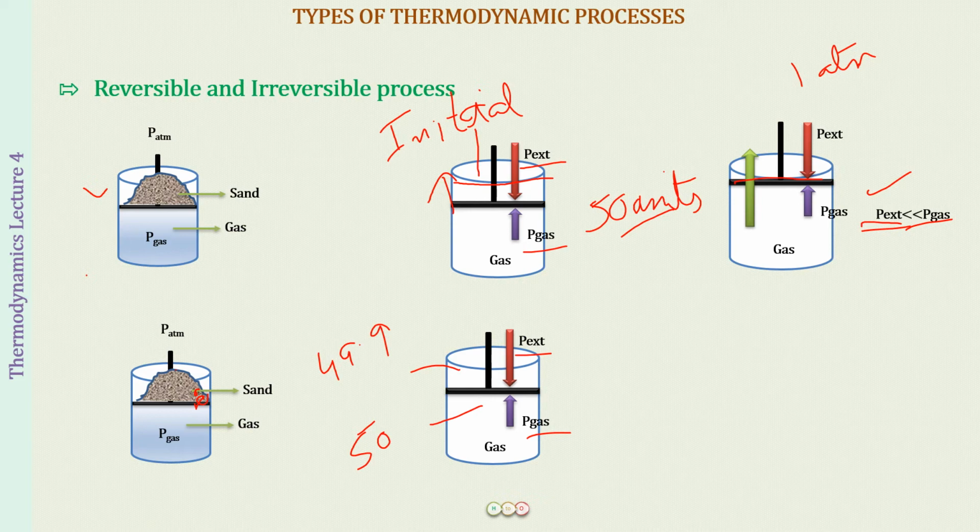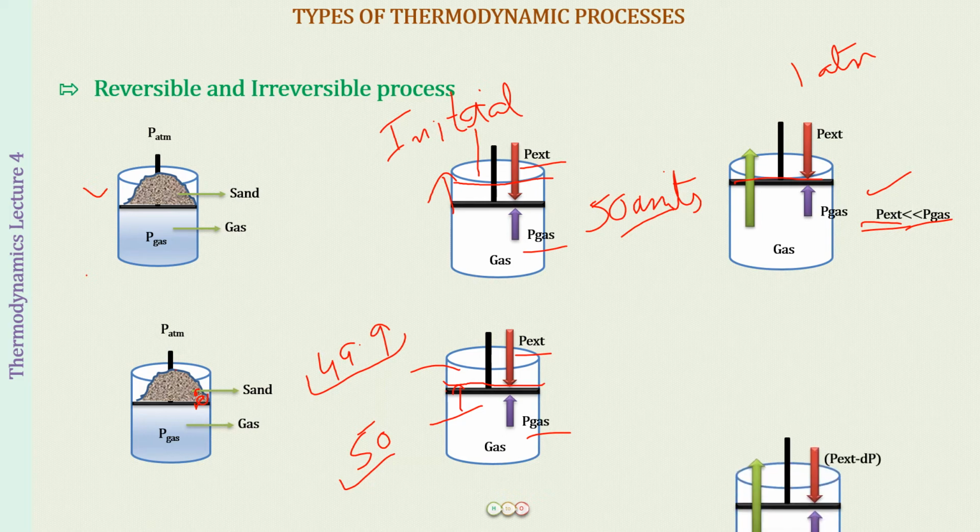In correspondence to that, the pressure inside is greater than the pressure outside. So now also this piston is going to move slightly up. But it is not going to move up to the top because the pressure difference is not much. So it moves slightly upwards.